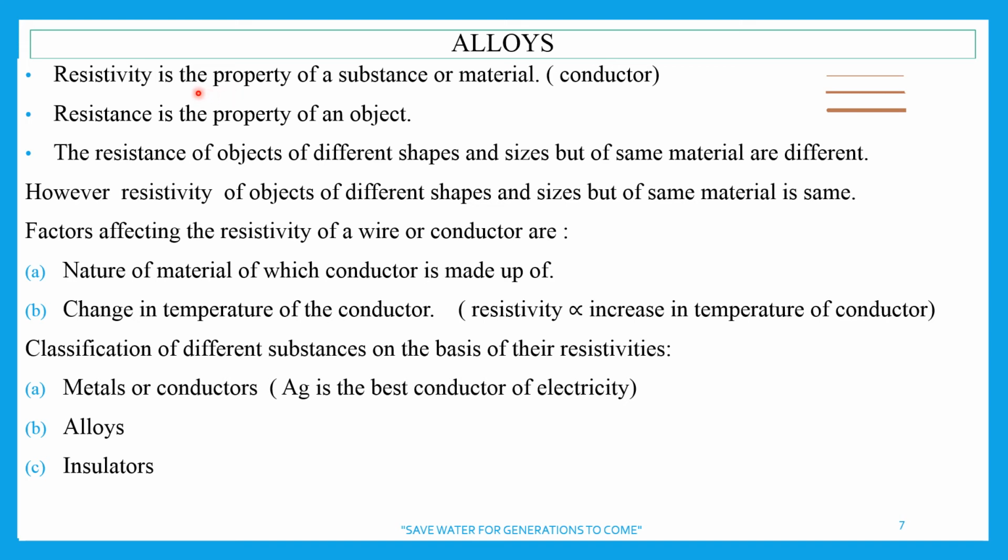So resistivity is a property. Now again, I'm coming back after discussing this alloy word. So resistivity is a property of substance or material, right? Resistance is a property of an object. Object means its shape. Remember, its length, its size, its shape, right? While resistivity of which material, this is very, very important.